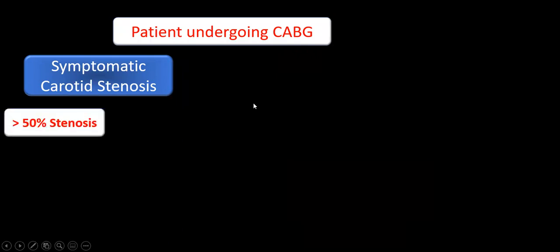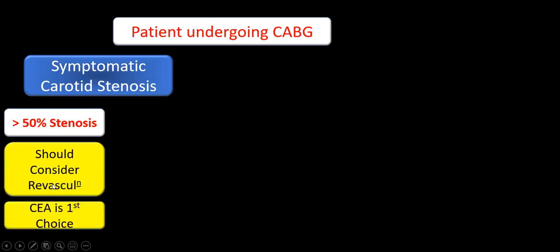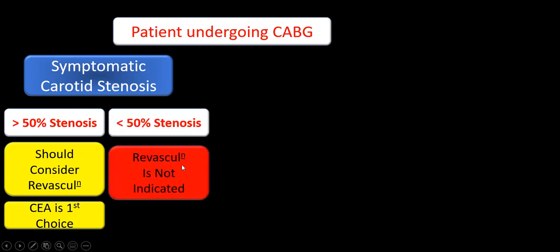Now comes CABG. These flow charts are all the guidance together. Any patient who has symptomatic carotid stenosis disease and stenosis is more than 50%, we should consider revascularization, and carotid endarterectomy is the first choice. Symptomatic means TIA or stroke within the past 6 months. This is a class 2A recommendation. Whenever stenosis is less than 50%, revascularization is not indicated, class 3.